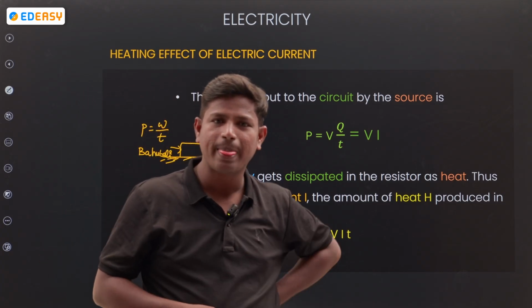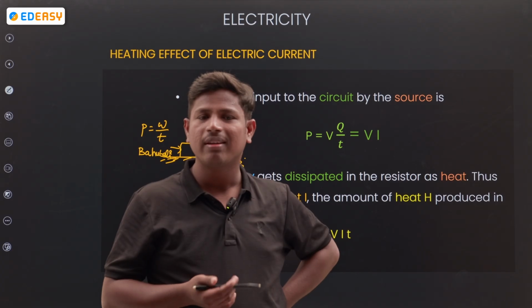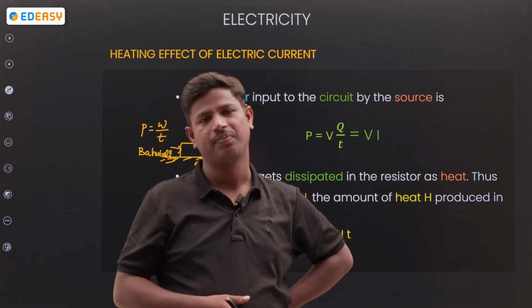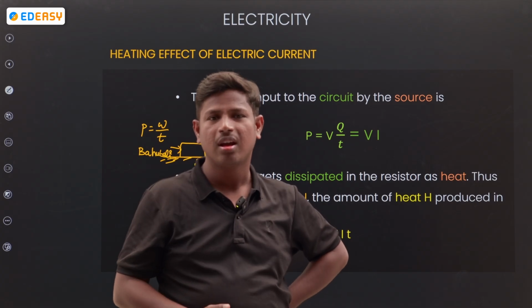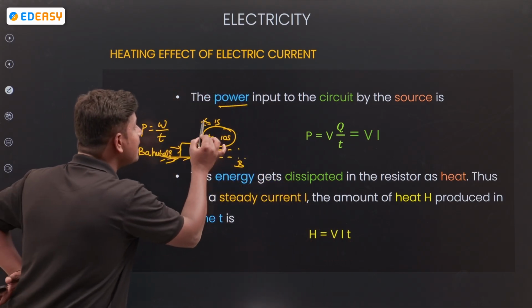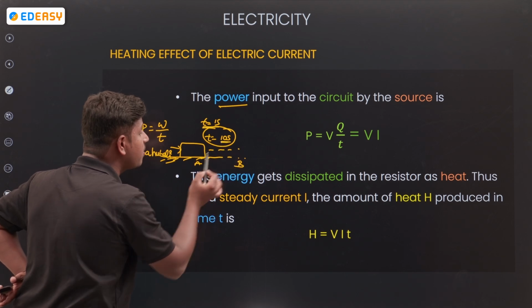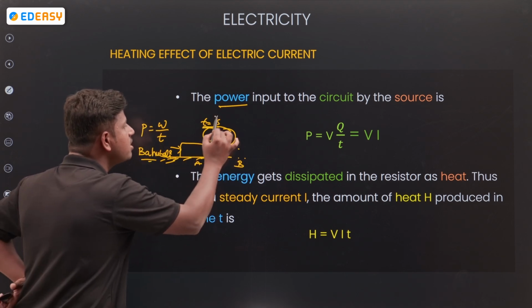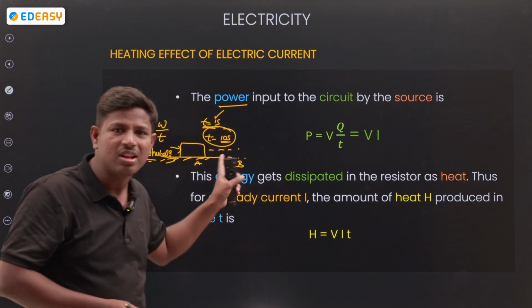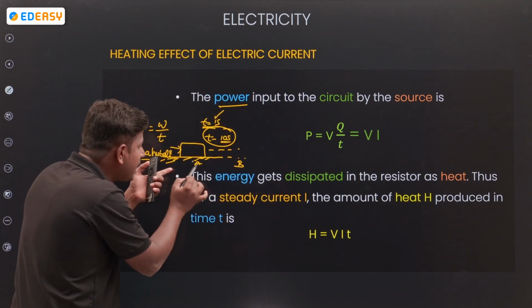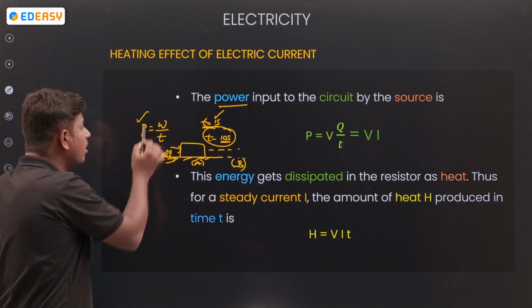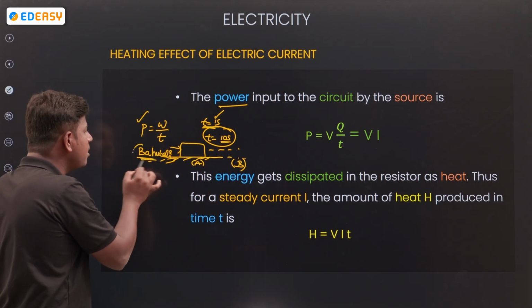Who has more power? How can we calculate the power? I also did the same work, and Bahubali also did the same work. Who takes less time? I take 10 seconds from A to B, while Bahubali takes just a fraction of a second, within 1 second he moved it from A to B. Who has more power? Bahubali has more power than me.